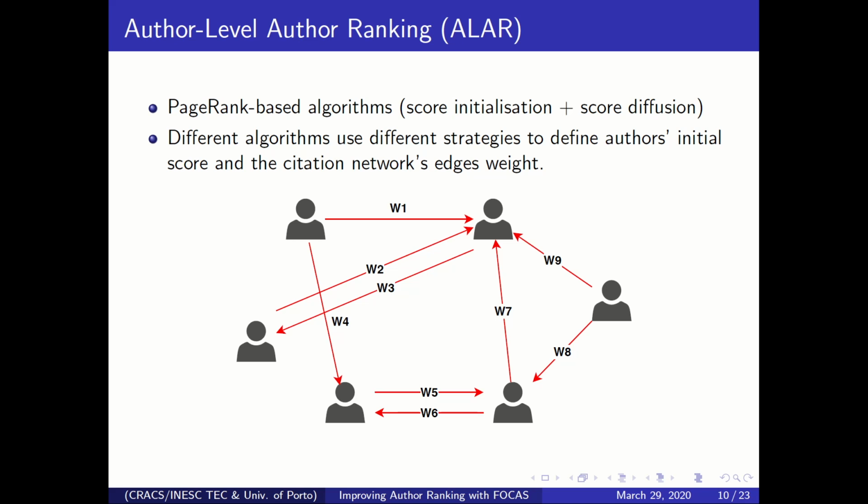There are a lot of algorithms that have been proposed in literature for this task, and the main difference between them is that they use different strategies to define the initial score of the authors, and also different strategies to define the weights on the network. For example, some algorithms assign higher importance to citations coming from more prestigious venues, others assign more importance to more recent citations, and so on. So there are a lot of options here. But the main point is that in the end, after defining the initial score, they have a network like this, where you have links between the authors and weights associated to each link.